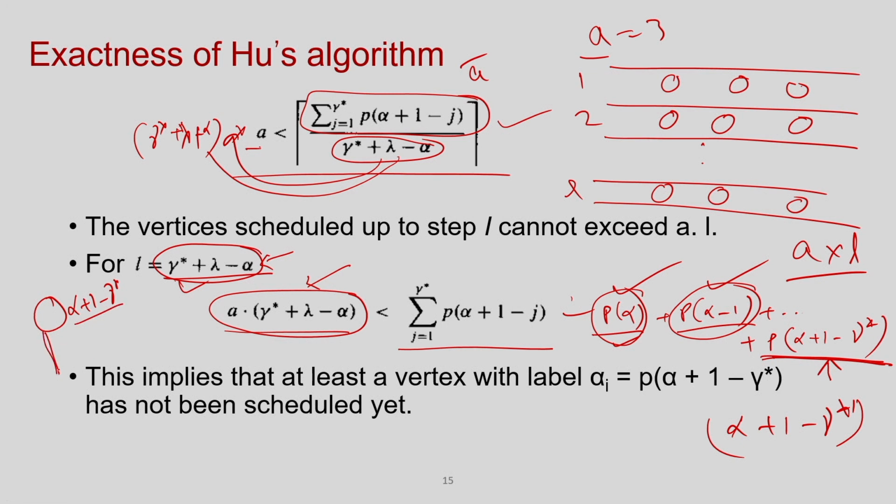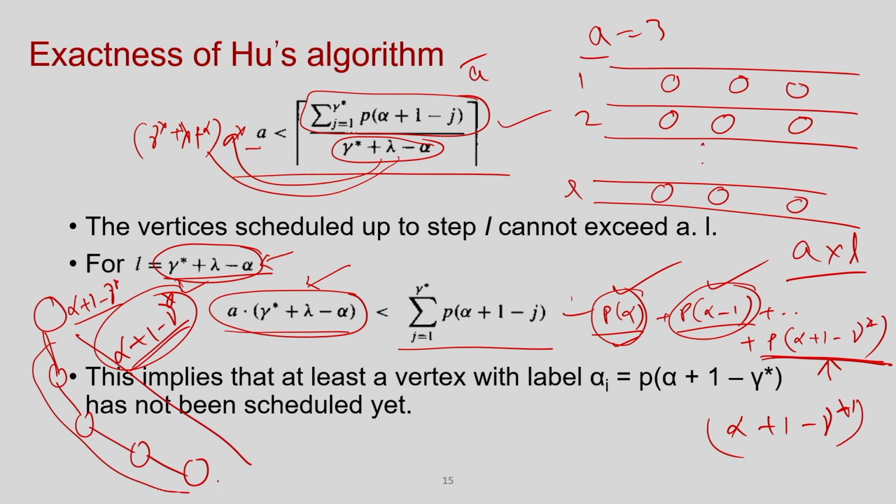That means the length of the path is alpha plus 1 minus gamma star. Since this is the length, to schedule the rest of the behavior I need at least this many timestamps, because in one timestamp I can only schedule one level, I cannot schedule multiple levels. So, what does it mean? To schedule the rest of the behavior I need at least this many timestamps, because this is the length of these things, and so far I have taken L equal to this. So, total time will be this plus this.